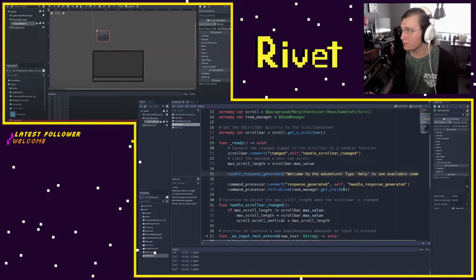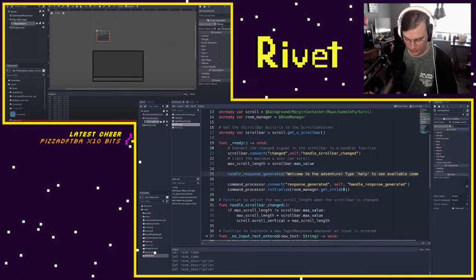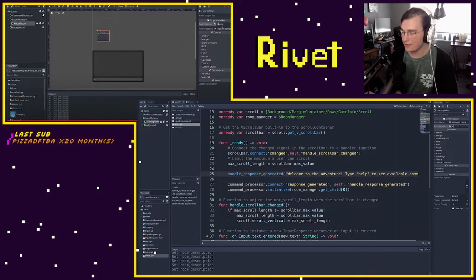Unknown tunnel. A dark, well, I guess it doesn't, a dark and crumbling underground tunnel.